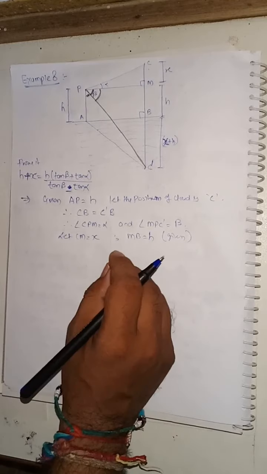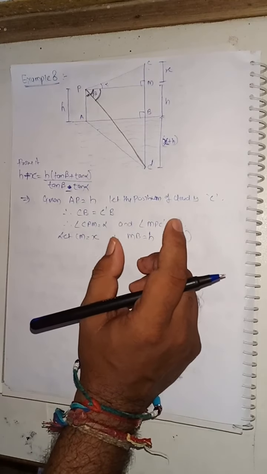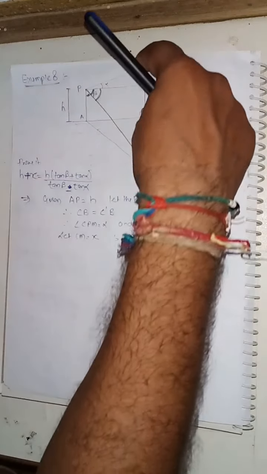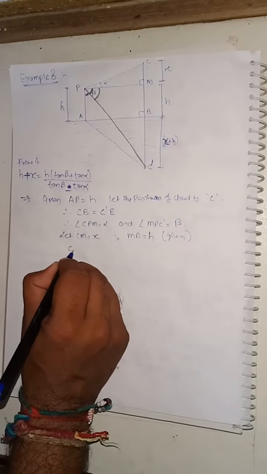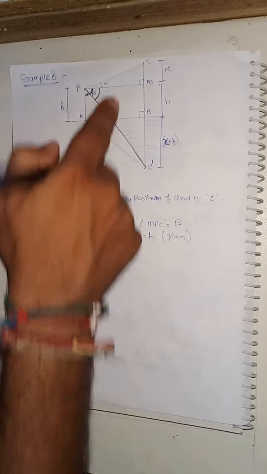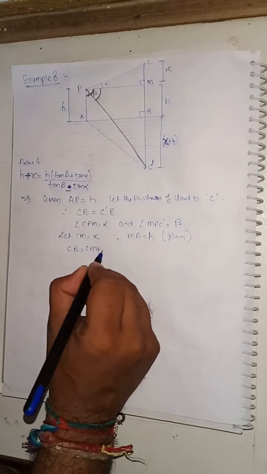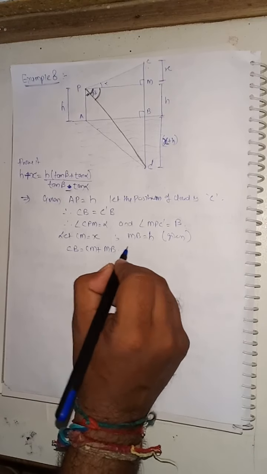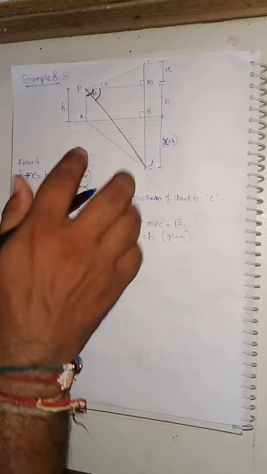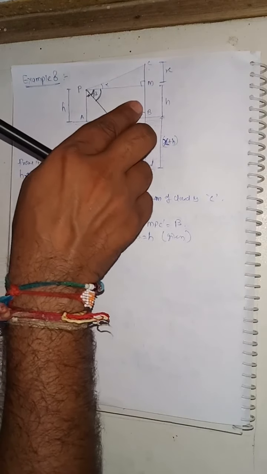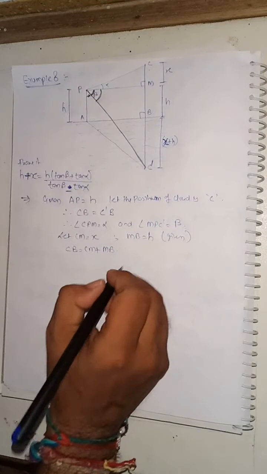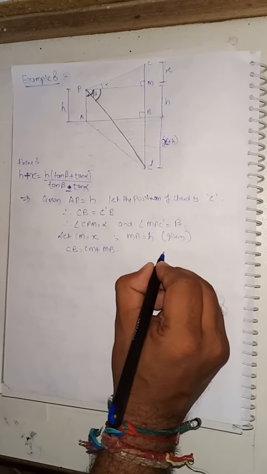Now what we will do here, we can say that this CB is equal to CM plus MB. And this MB is equal to our PA.